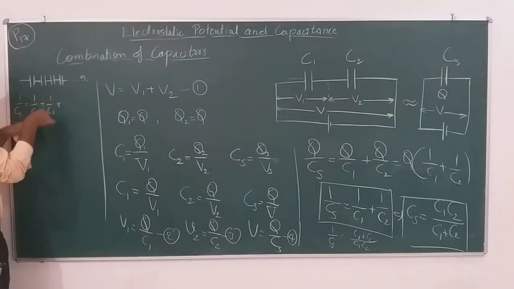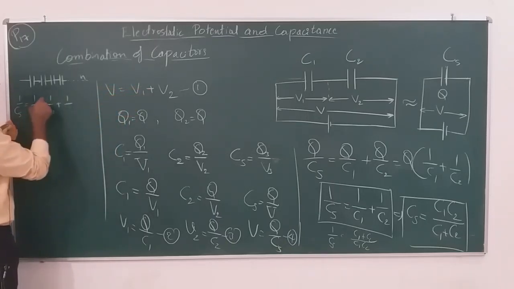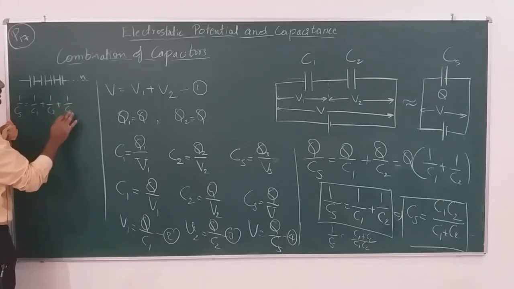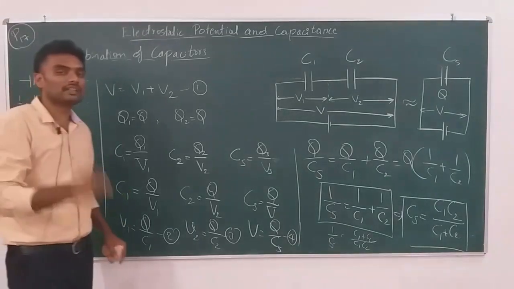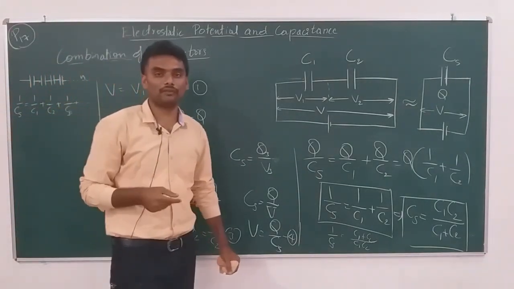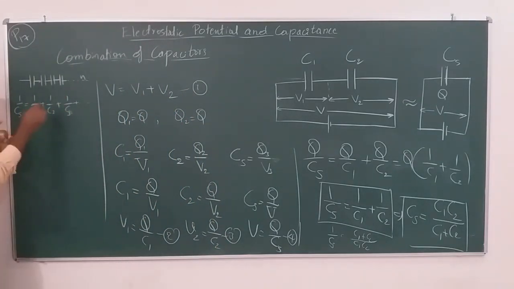So 1 by C1 plus 1 by C2 ends with 2 capacitors. When you have n capacitors, it's 1 by C1 plus 1 by C2 plus 1 by C3 and so on, where C1, C2, C3 are the capacitances of the individual capacitors connected in the combination. So that makes 1 by CS. So you can work out CS now. Now this is one of the extensions of the expression.